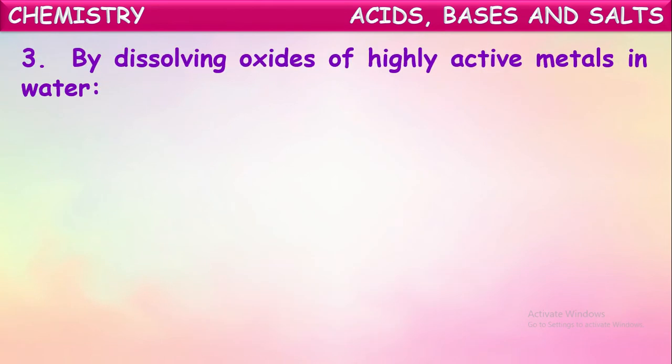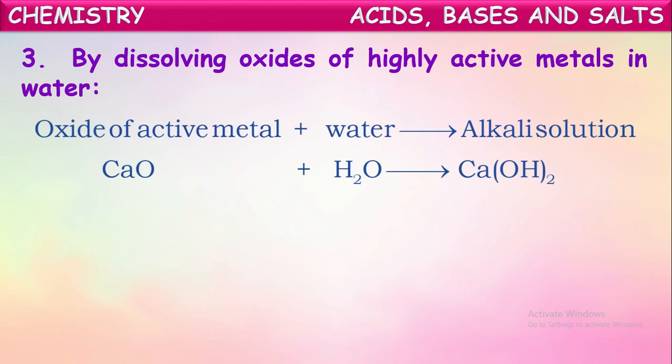Another way is by dissolving oxides of highly active metals in water. Yes, if we dissolve oxides of metals, they form their respective metal hydroxides. If you see calcium oxide, which we call quicklime, when this is dissolved in water, it forms calcium hydroxide, which is also called slaked lime or whitewash. So this calcium hydroxide is formed when calcium oxide is dissolved in water.